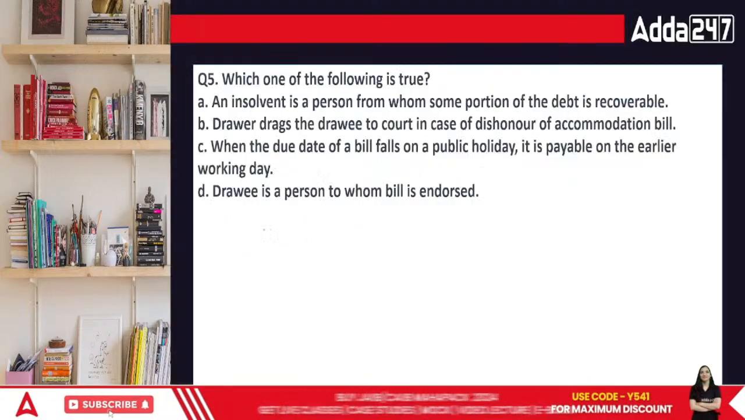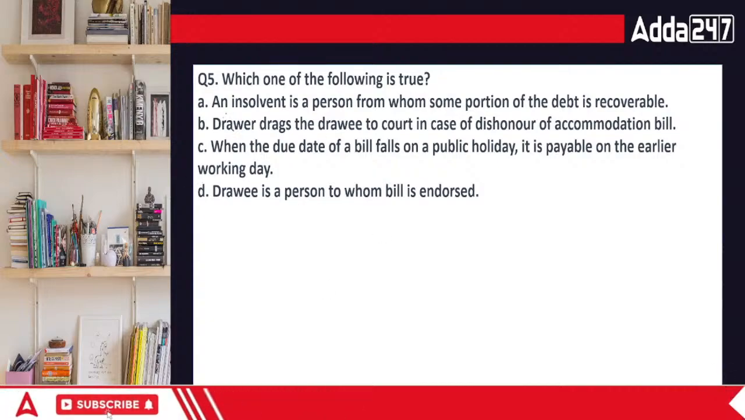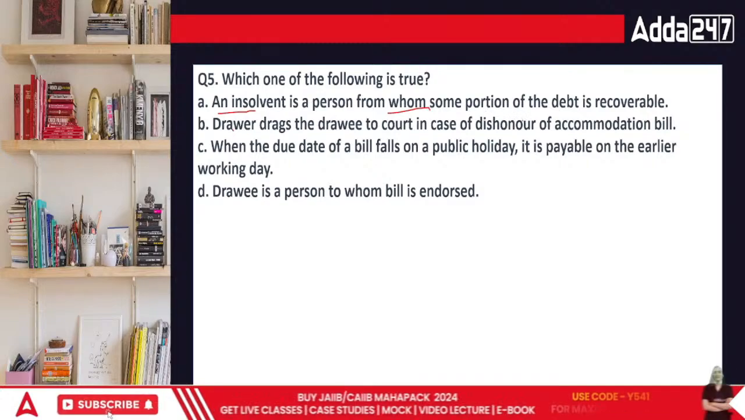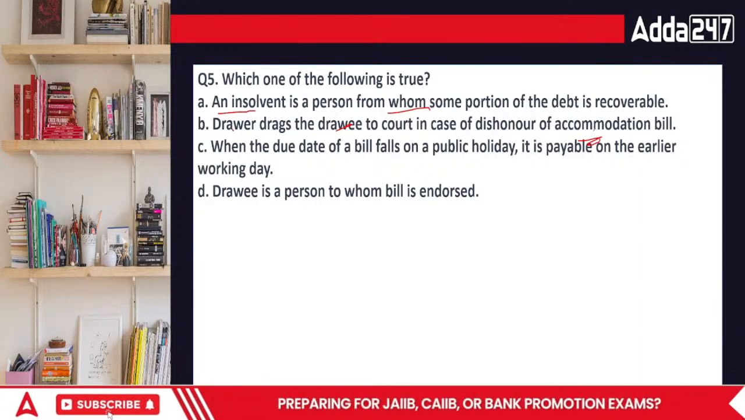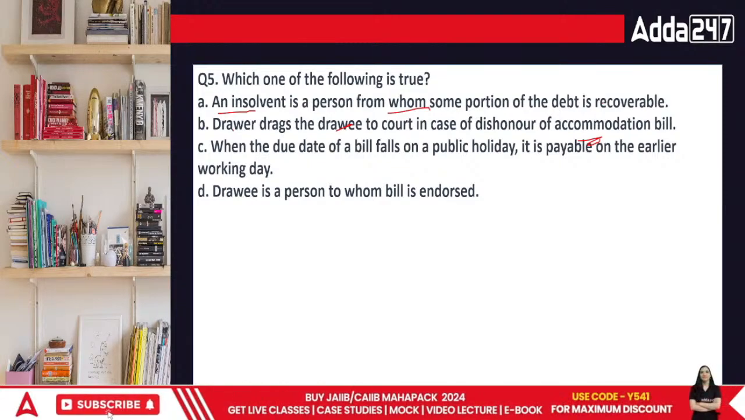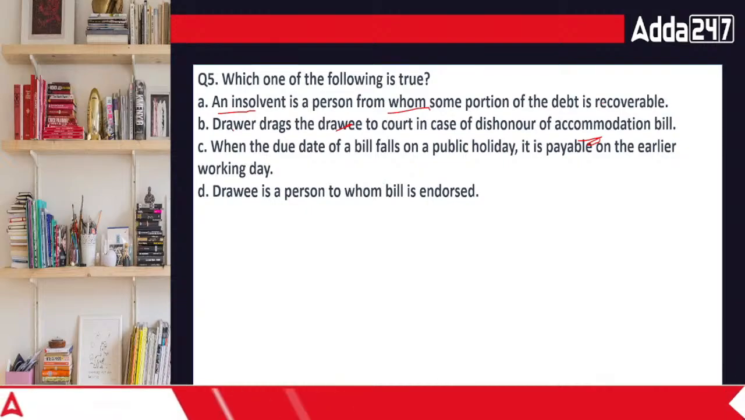Now comes the next question. Which of the following is true? An insolvent is a person from whom some portion of the debt is recoverable. The drawer drags the drawee to court in case of dishonor of an accommodation bill. Then we have: when the due date of the bill falls on a public holiday, it is payable on the earlier working day.